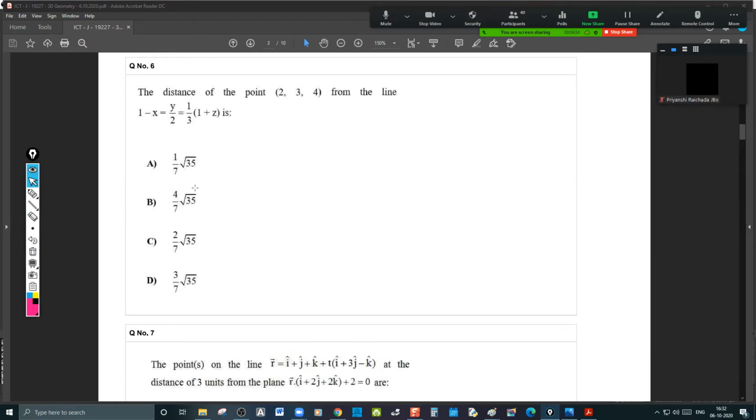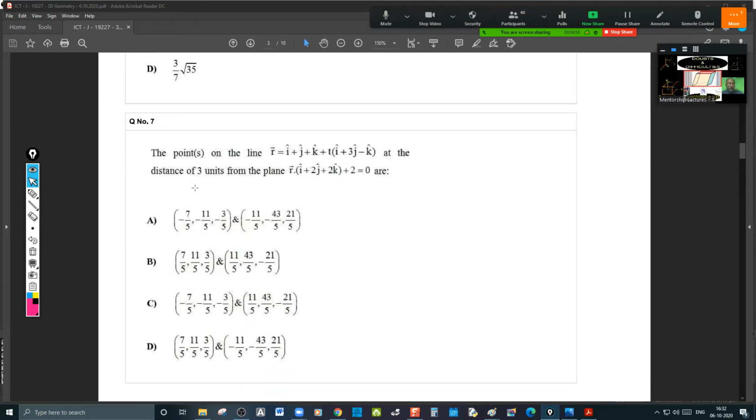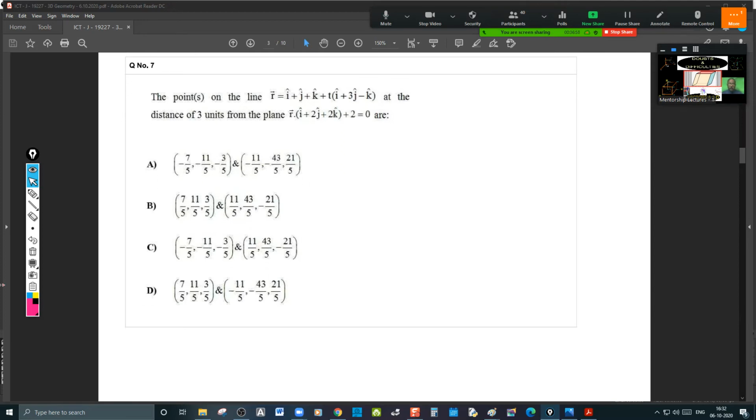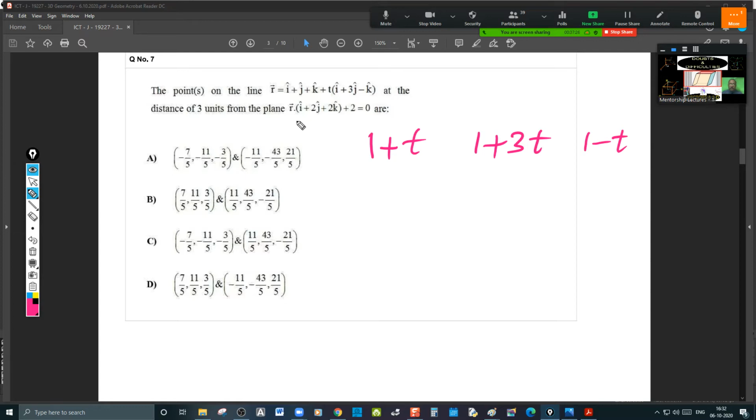Yes. Seventh question. The seventh one, the points on the line. Who asked this? Me. The answer: you write this in this way, the general form or the parametric form of the line. Take i bar common, 1 plus t, coefficient j bar common, 1 plus 3t, k bar common, 1 minus t. So this represents every point, any point on the line.